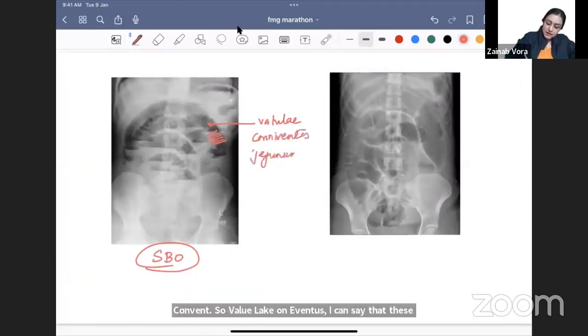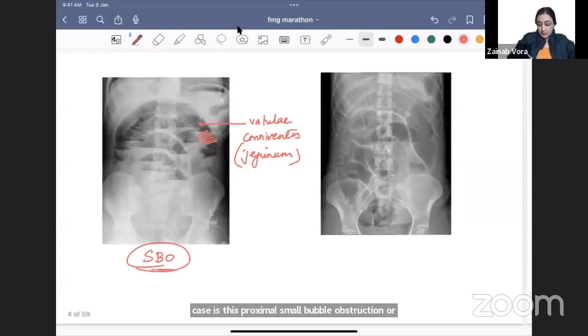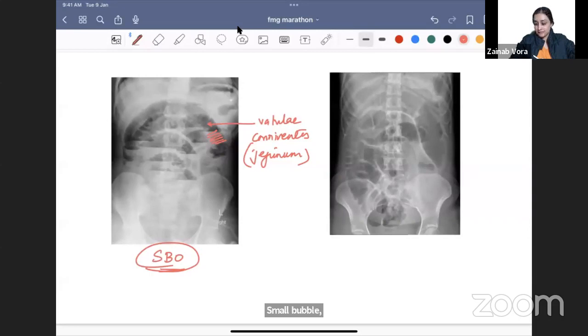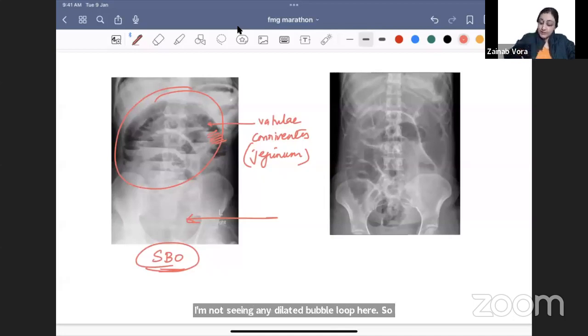Once a question has come in FMGE that this particular case, is this proximal small bowel obstruction or distal small bowel obstruction? What will your answer be now? Small bowel तक तो पहुंच गए, अब proximal है या फिर distal है? Only jejunum is dilated, isn't it? Ileal loops in the pelvis are not dilated at all. I am not seeing any dilated bowel loop here. So only jejunum is dilated, ileum is not dilated. So it is proximal. This is proximal small bowel obstruction.